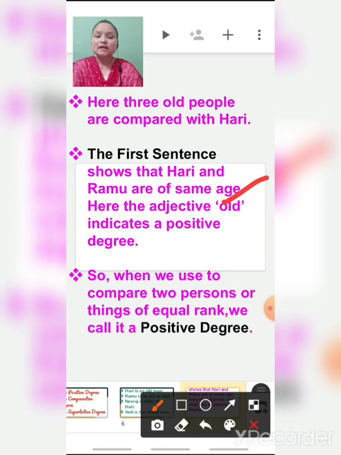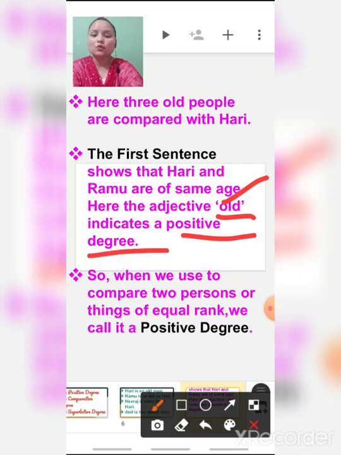Here the adjective old indicates a positive degree. What does it indicate, children? Positive degree.